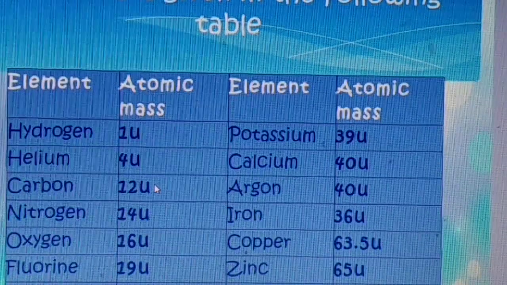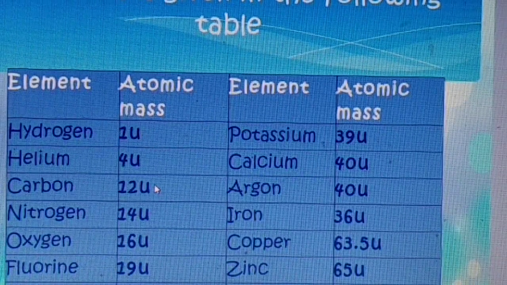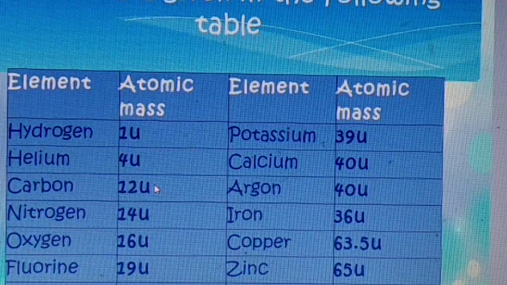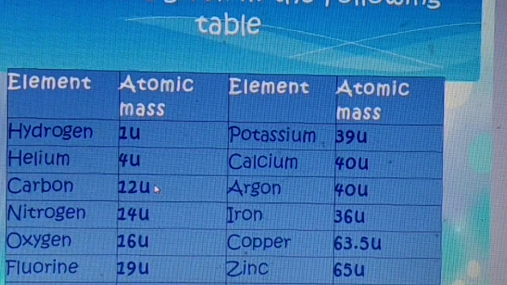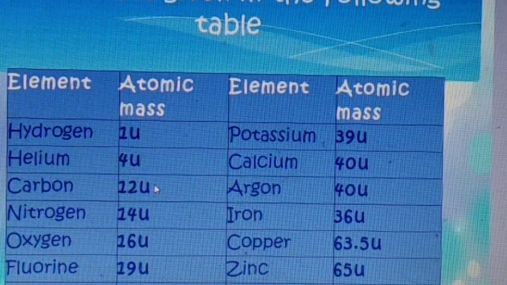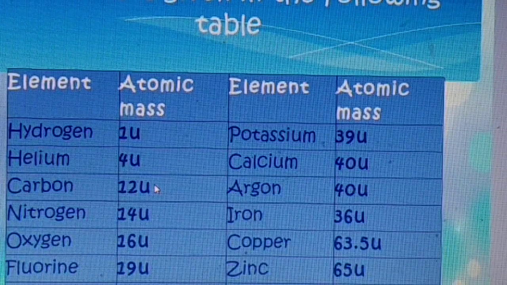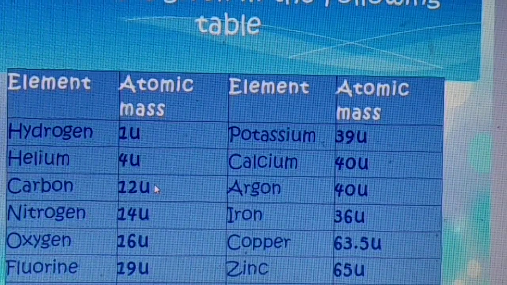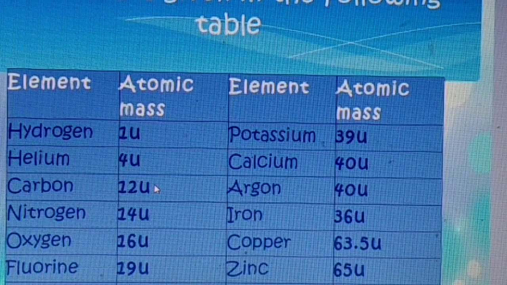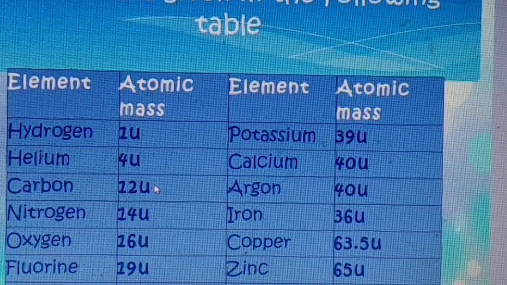So students, you have learned the atomic mass of the few elements, and most important elements' atomic mass that you have to learn. For your standard and for your class, I think students it is difficult to learn the atomic mass of all the elements, but few elements' atomic mass you have to learn. Number 1, hydrogen. Number 2, carbon.